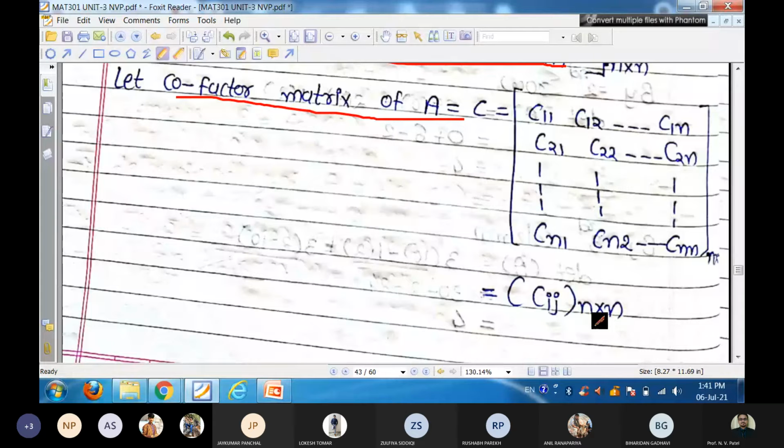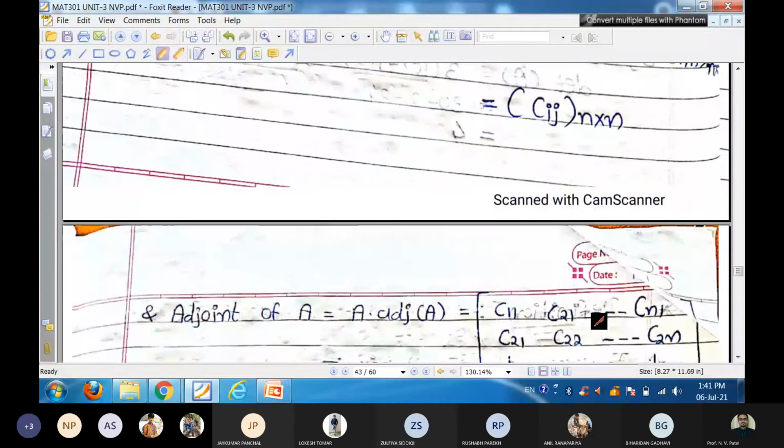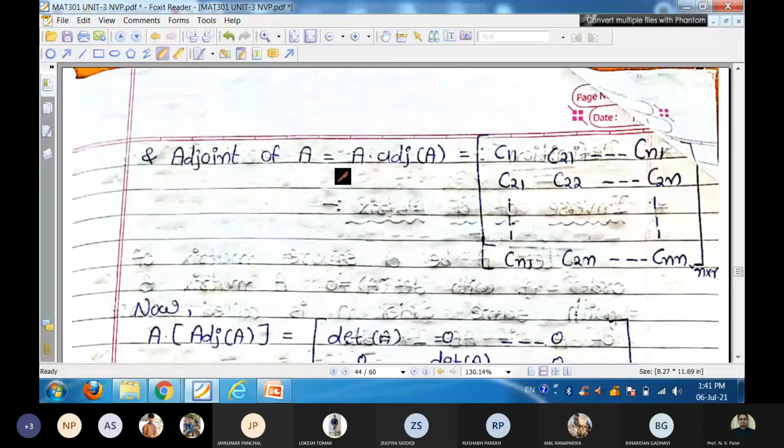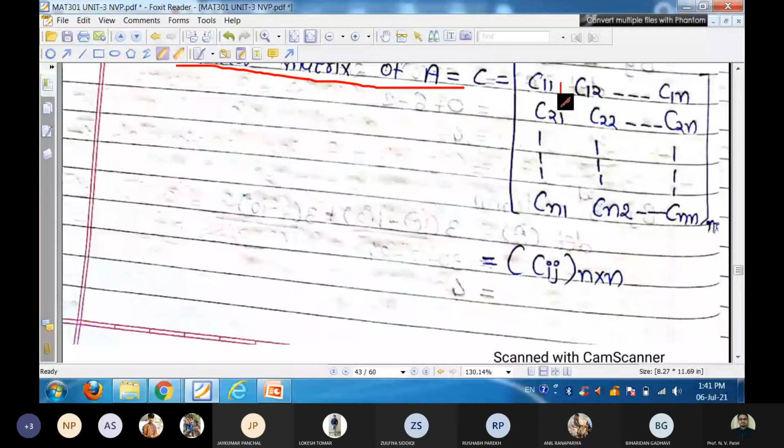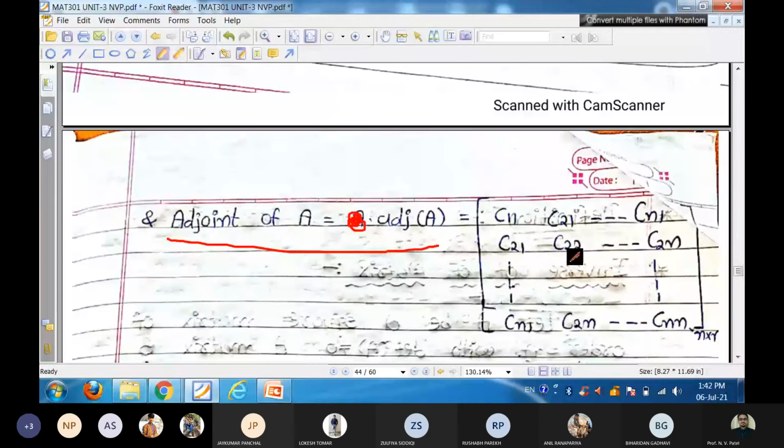And its transpose is adjoint, that is adjoint of A. So write down this first column into row sense, that is C11, C12, C1n, C21, C22, C2n, and so on.